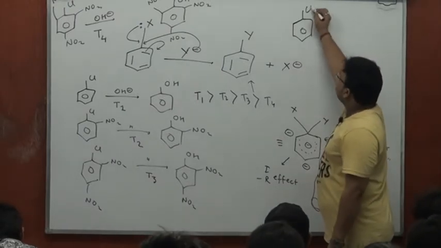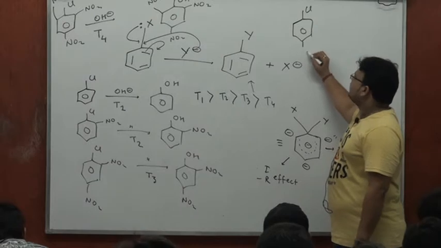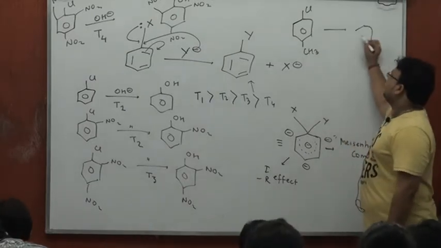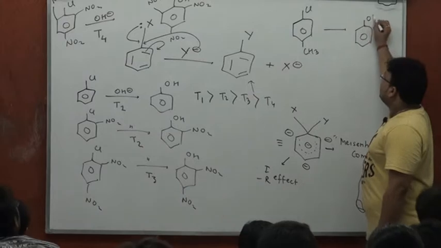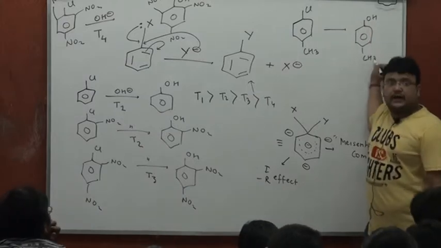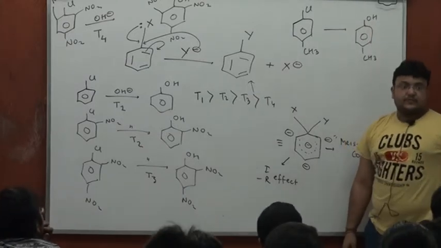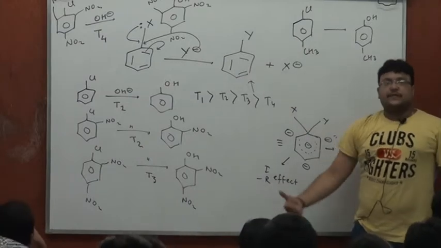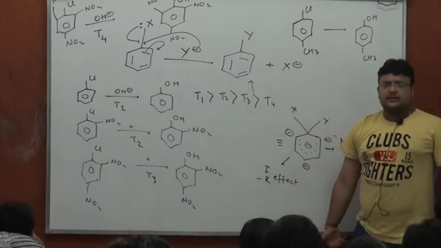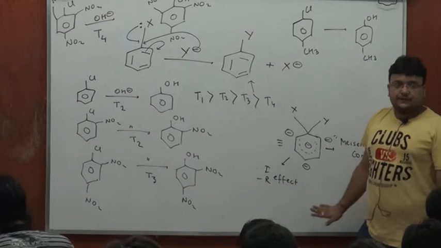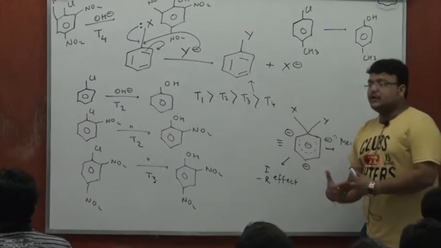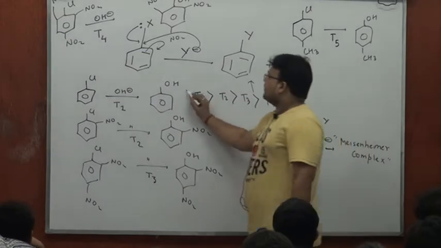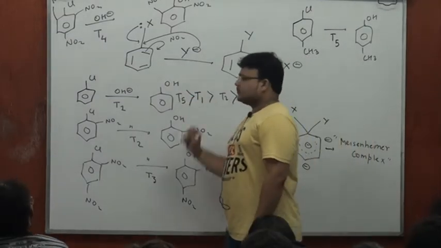If I had the CH3 here plus I, tell me whether it would have promoted or inhibited this process. Inhibited, because this time plus I, electron repelling effect is not good for the health of the intermediate. Plus I would inhibit the process, and this time if say the temperature required is T5, T5 would be more than T1. Yes or no?